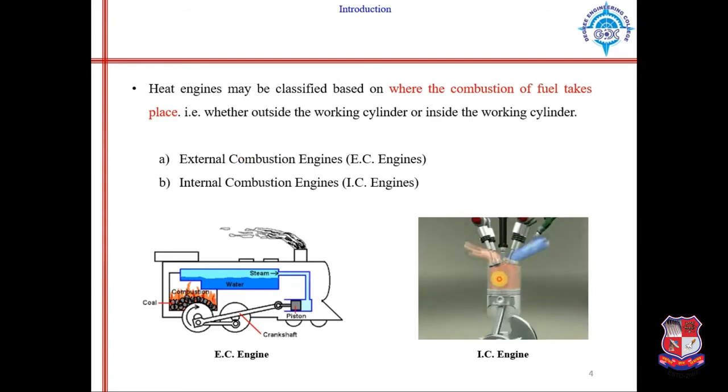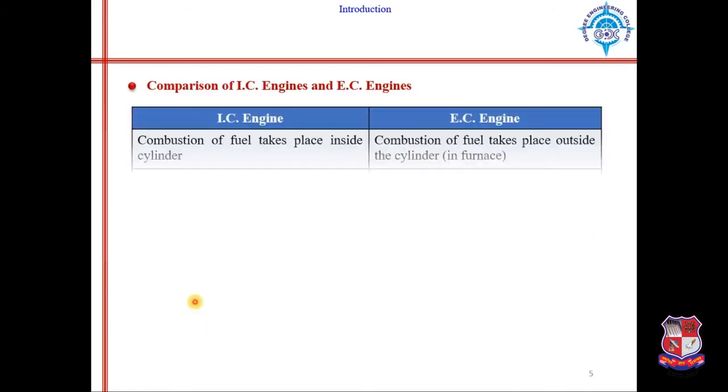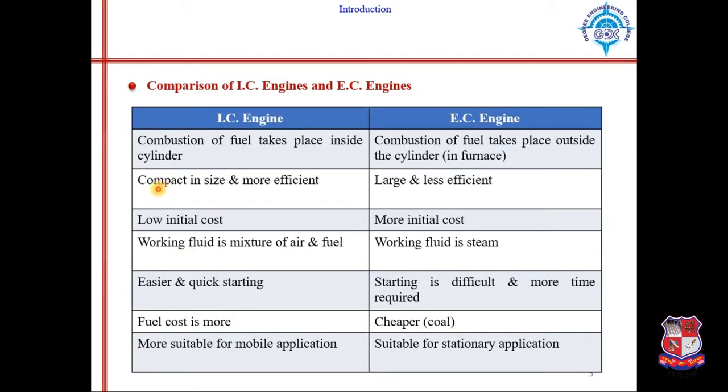Here we can see, okay, fuel is being combusted in the cylinder, whereas in external combustion engine, combustion of fuel will take place outside the cylinder. IC engines are compact in size and more efficient, as we all know that it is very compact, so that it can be transferred from one place to another place. Okay, it is installed in our automobiles, whereas EC engines are large and less efficient.